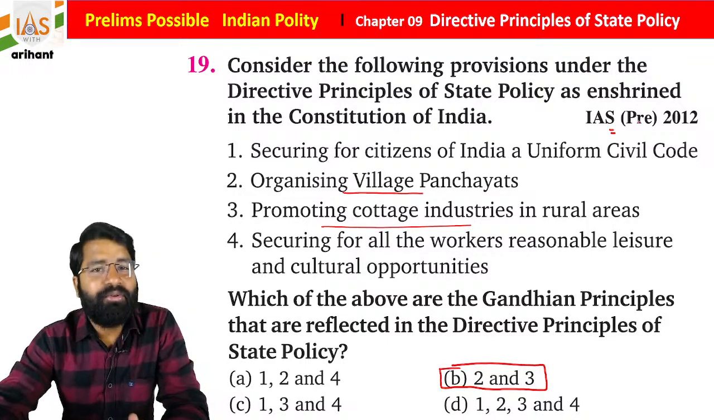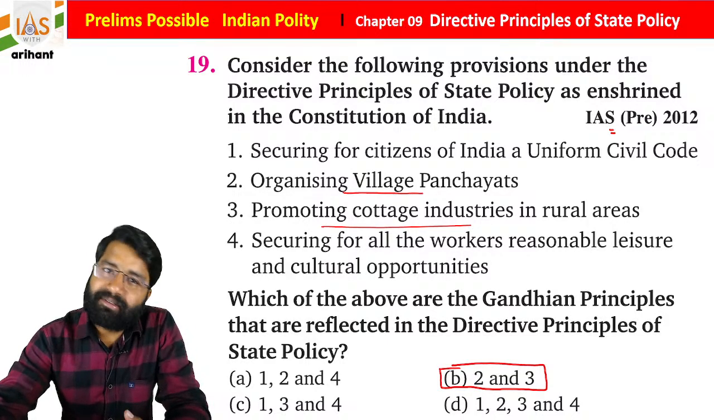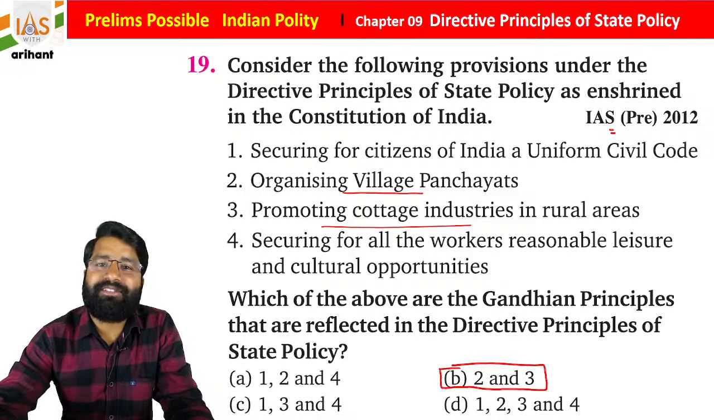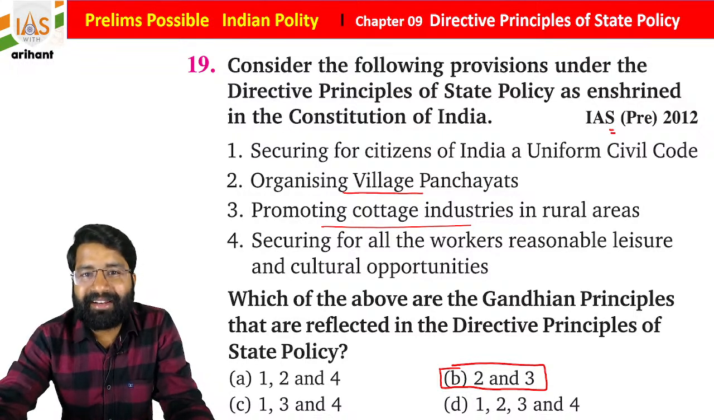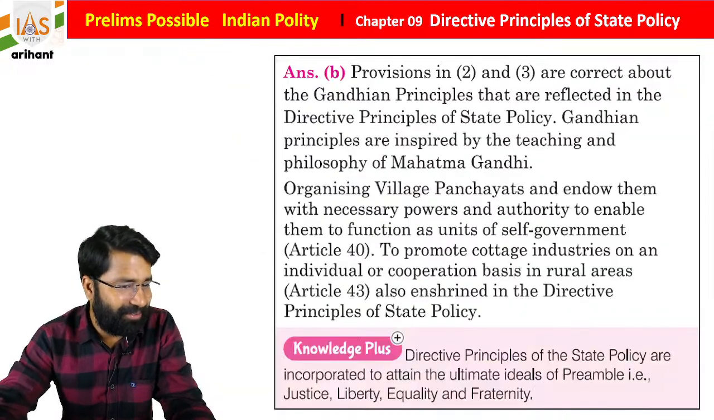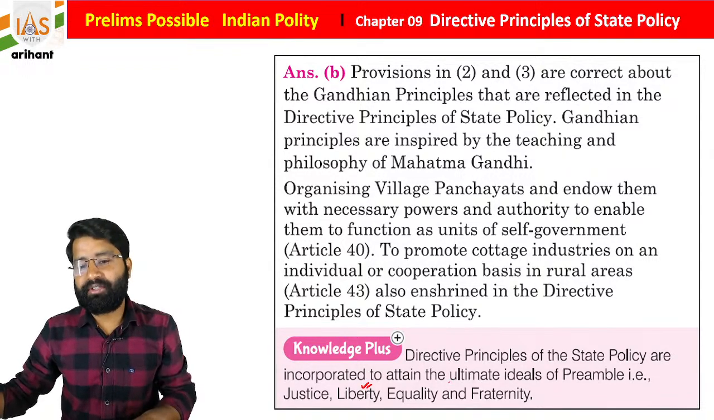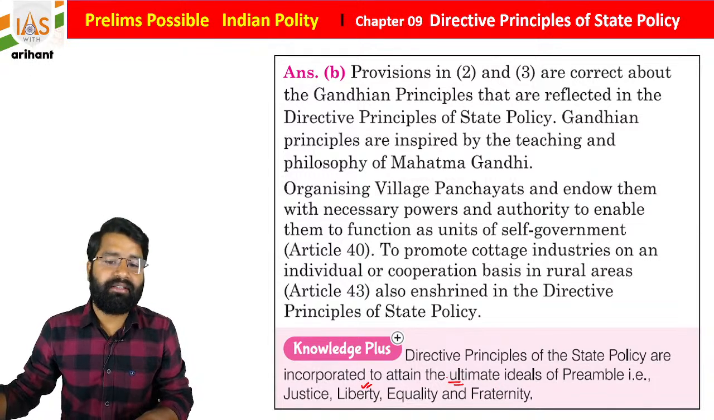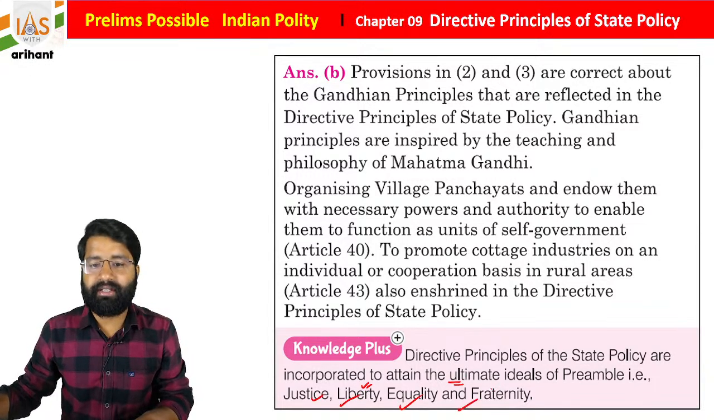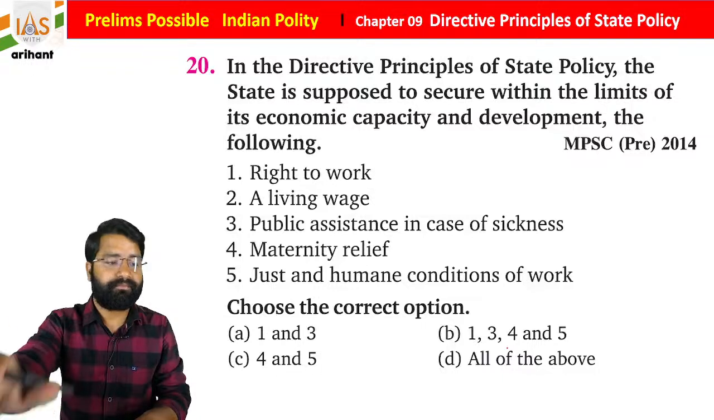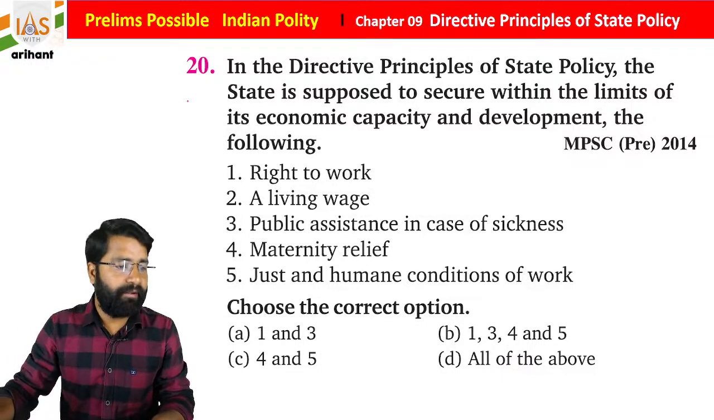As I told you, in UPSC they are giving questions that look very easy, but there are some concepts. So the directive principles of state policy are incorporated to attain the ultimate ideals in the preamble, that is justice, liberty, equality and fraternity. Getting it? Okay, easy.